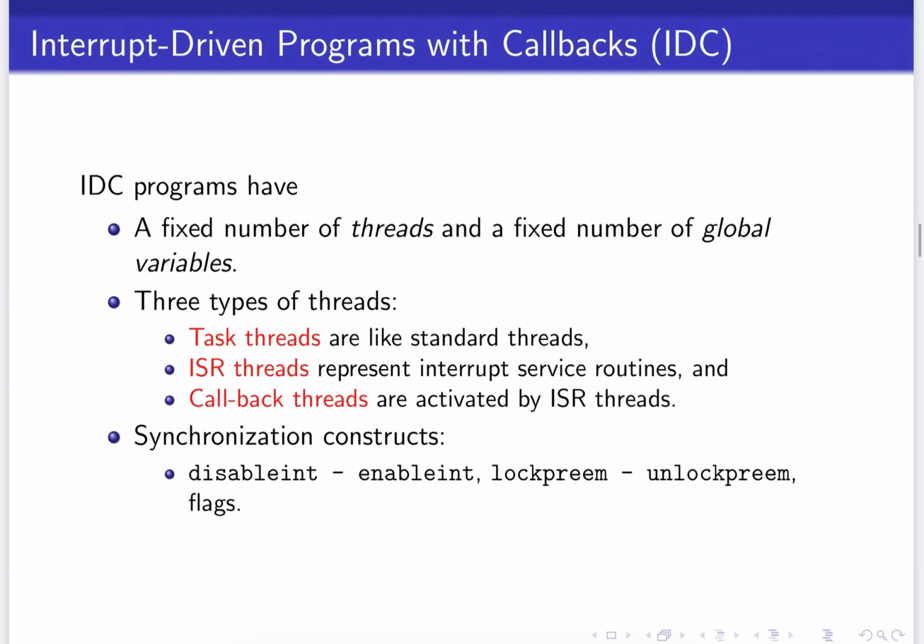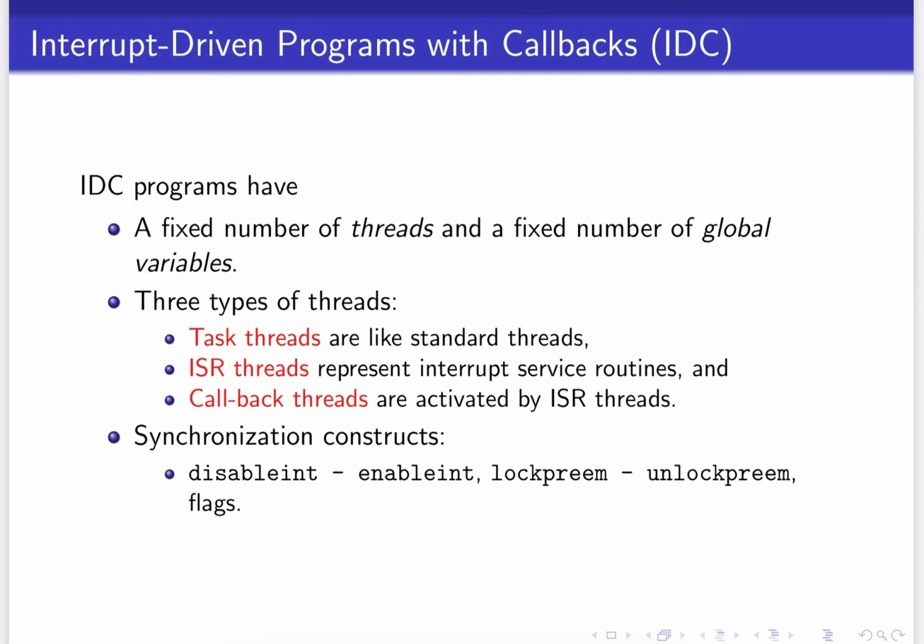So we would like to analyze kernel APIs that have similar behaviors which occur in real-time operating systems. These kinds of kernel APIs have several low-level synchronization mechanisms, as we call them, and we would like to analyze kernel APIs irrespective of the operating systems that they operate with, and we believe that they also have a common set of features. So what we've done is we've extracted these kernel APIs, extracted the common features, and we've called them by a generic class of names which we call interrupt driven programs.